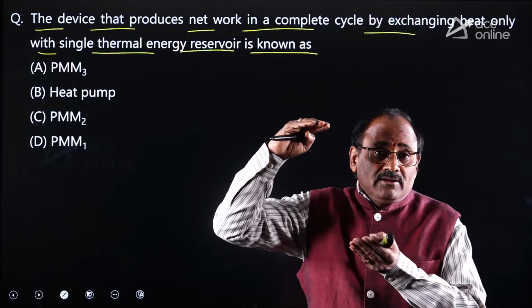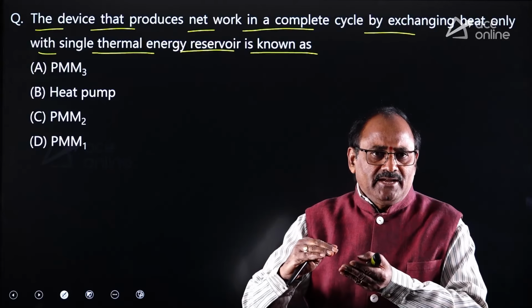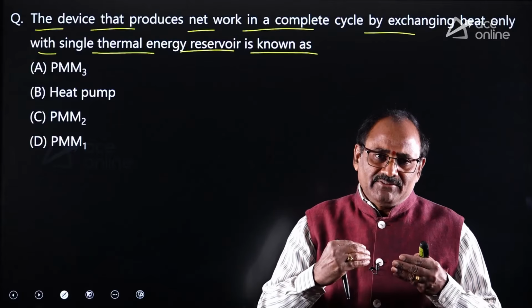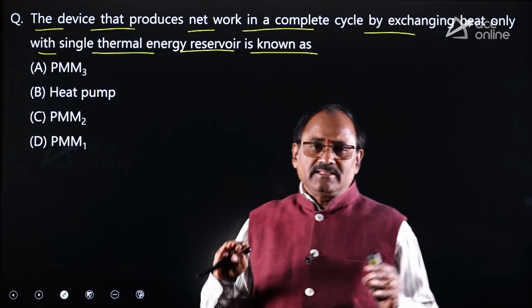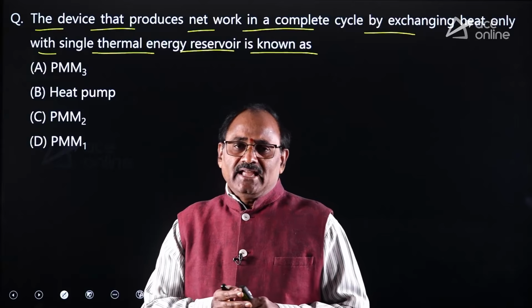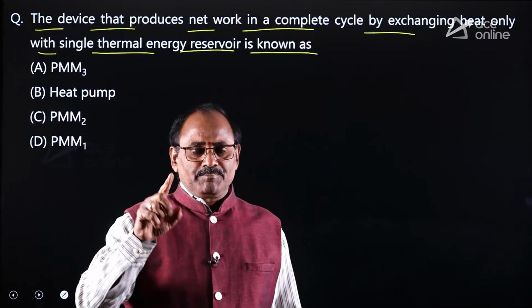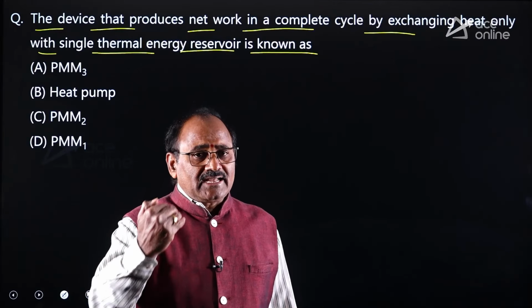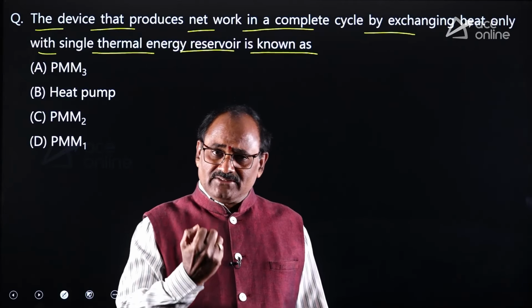That means one thermal reservoir for supplying the heat, the other reservoir for receiving the heat. Though you are selecting three thermal reservoirs, at least one thermal reservoir is for supplying the heat and at least one thermal reservoir for receiving the heat.